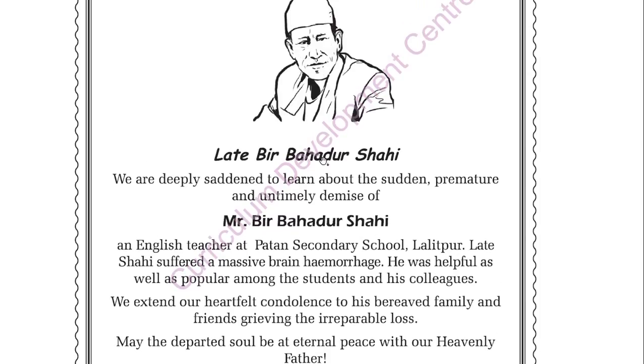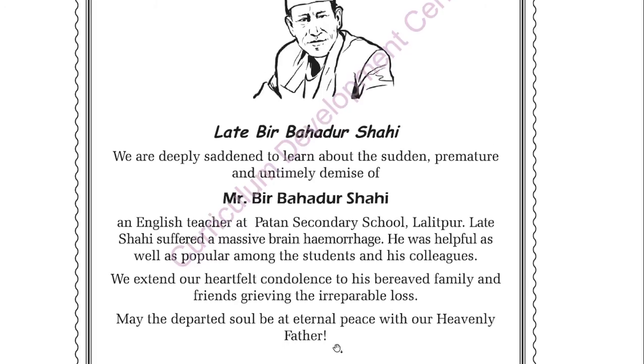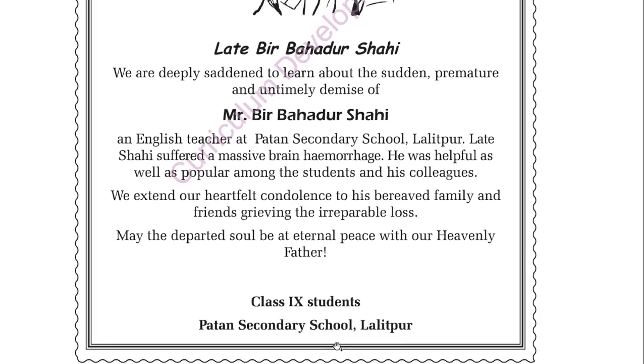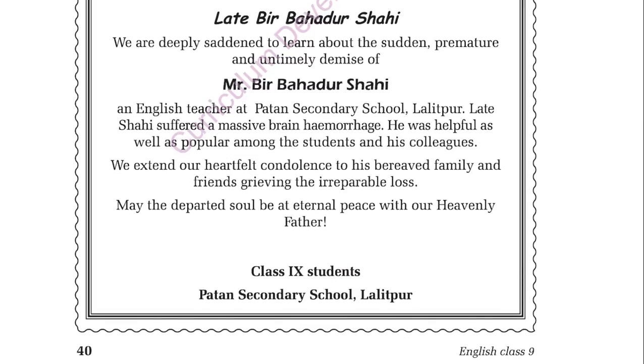Name of the person who has died, then you are sad when you came to know about the death of the person, then again name of the person, introduction of the person, who that person was, reason of the death, then 2 or 3 good points of that person who has died, then you will show your sympathy towards his family, and then the last line, and then who is writing that condolence letter, you will write the name of that and then address. Okay, this is the condolence letter.